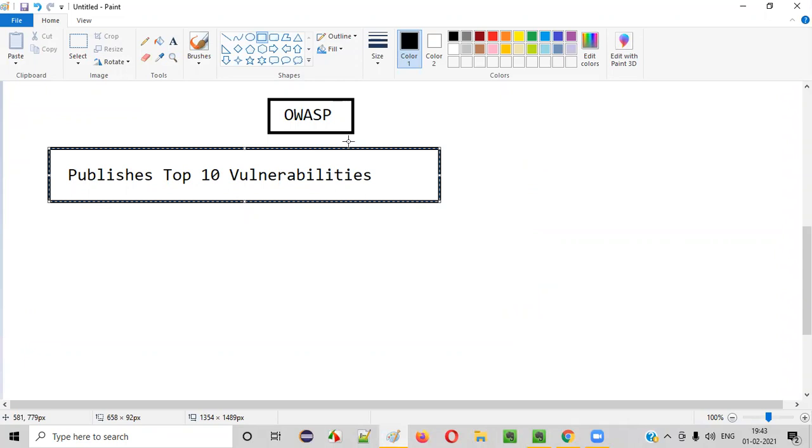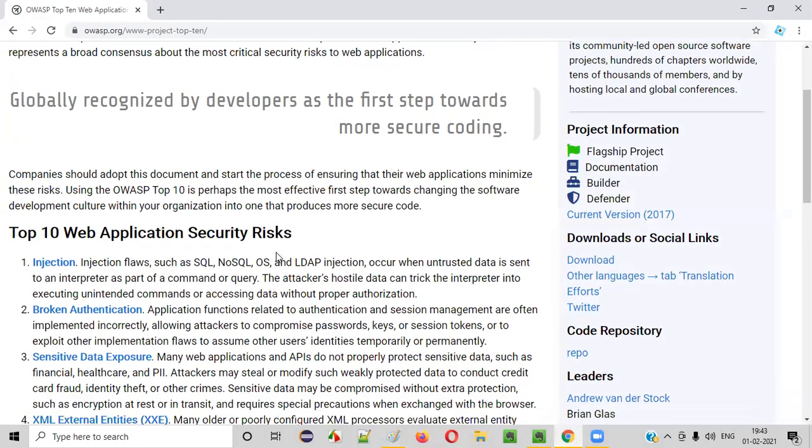In terms of security testers, guys, every security tester actually checks this top 10 vulnerabilities published by the OWASP. So every security tester checks this particular OWASP website to see what are the top 10 vulnerabilities that are currently published by OWASP. So this is the main thing, okay?